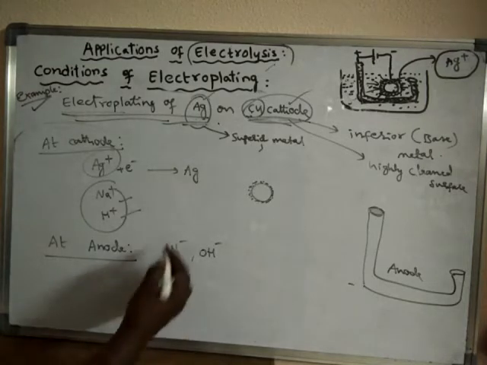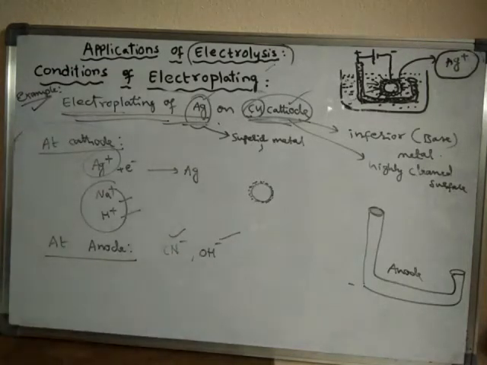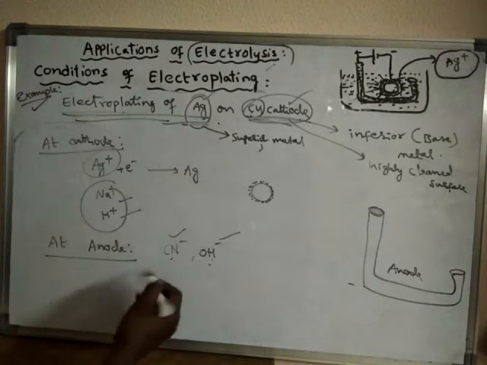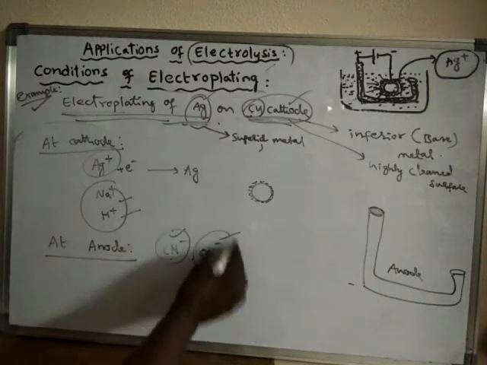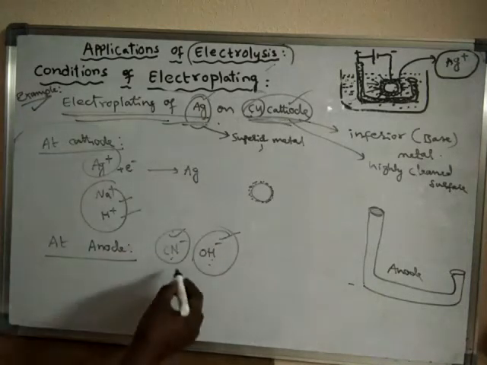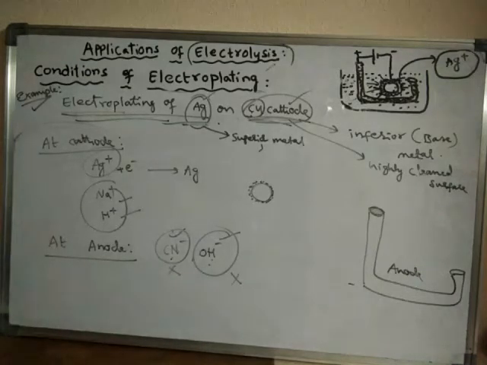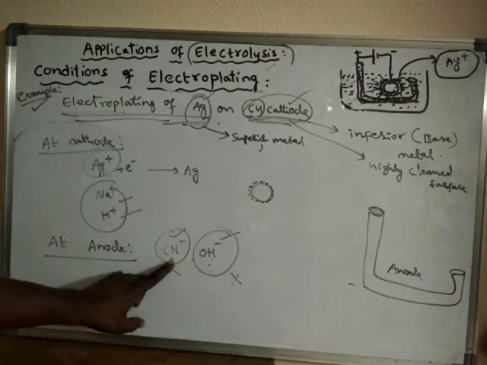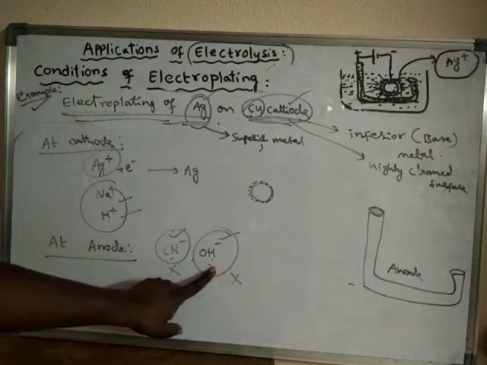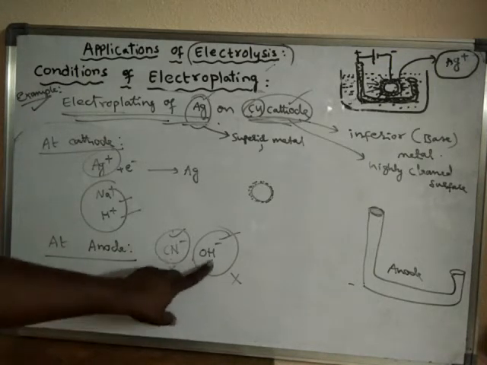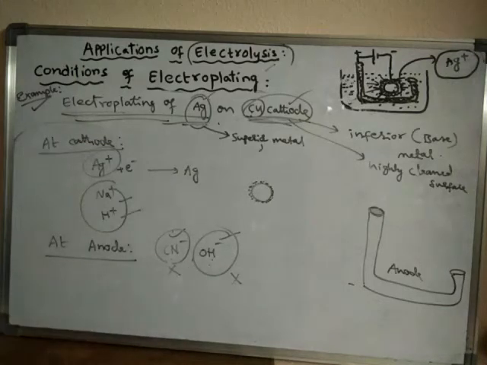So out of cyanide and OH minus ions, neither of them are discharged. Both of them are not discharged. Neither the cyanide ion nor OH minus ions are discharged at anode. So instead of these ions discharging, what happens? The anode material.